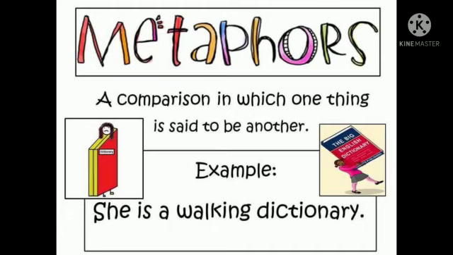Metaphors. Like simile, metaphors are also used to compare. The only difference is the words as and like. So in metaphors we don't use as or like, we just compare two things. Look at the example. She is a walking dictionary. Here a girl is compared to a dictionary. So the comparison is made without the words as and like. So simile and metaphors are used to compare two things.